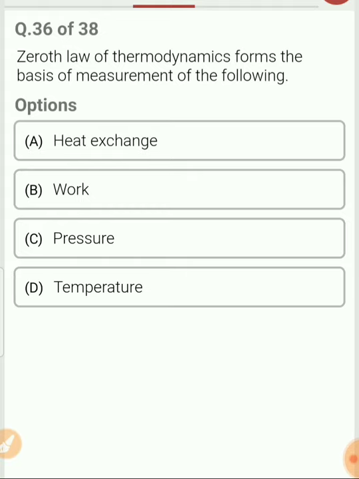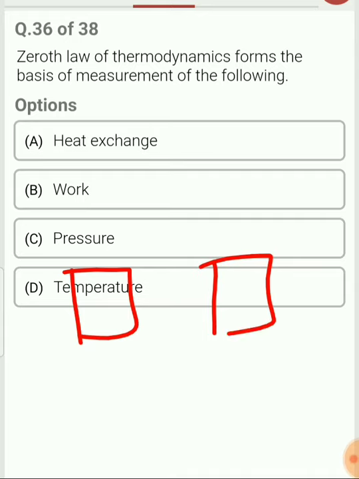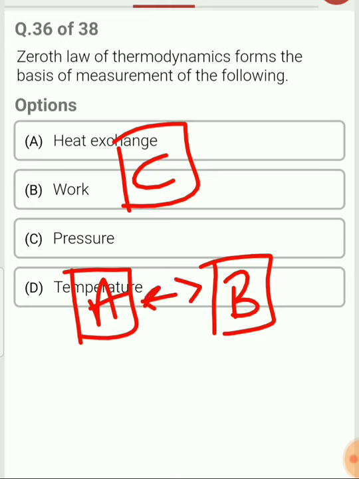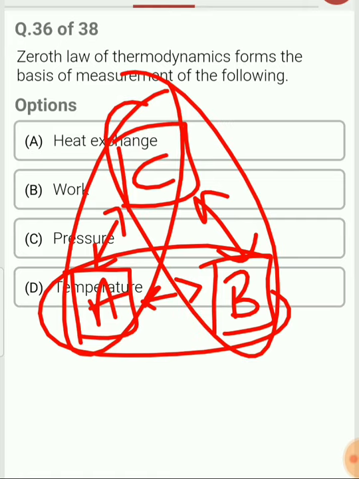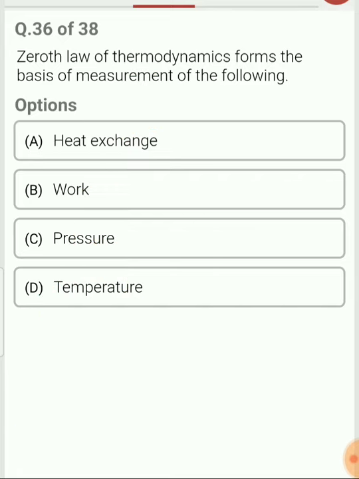Question 36. Zeroth law of thermodynamics forms the basis of measurement of temperature. What is the zeroth law? Consider three bodies A, B and C. If A and B are in thermal equilibrium, and A and C are in thermal equilibrium, then we can say that B and C are in thermal equilibrium with each other. So if any two of them are in thermal equilibrium with the third, the other pair is also in thermal equilibrium. This is the basis for the measurement of temperature. The temperature is measured based on the principle of the zeroth law of thermodynamics.